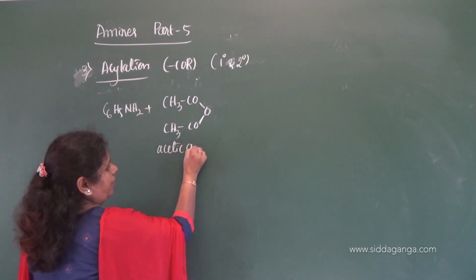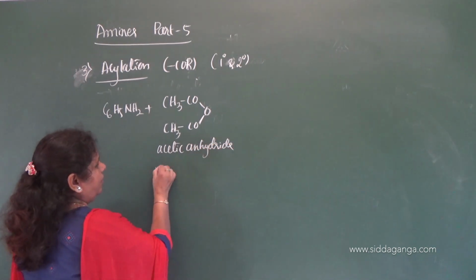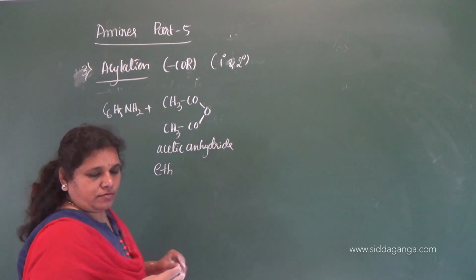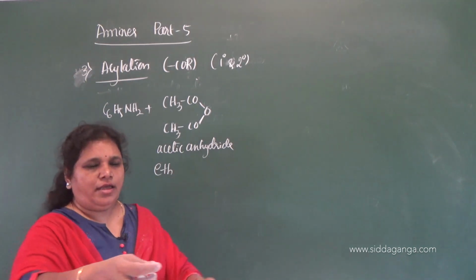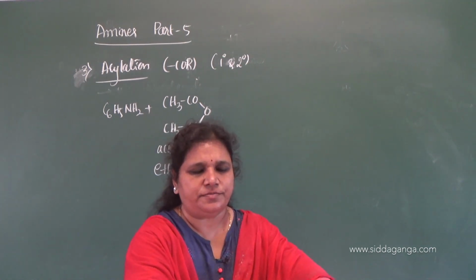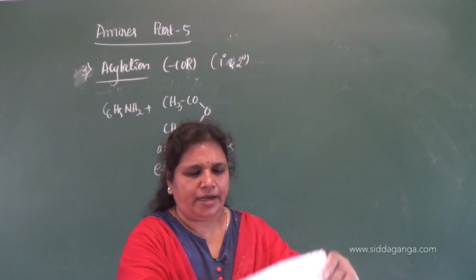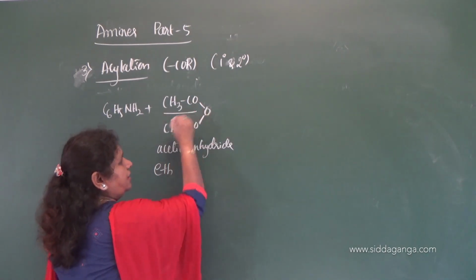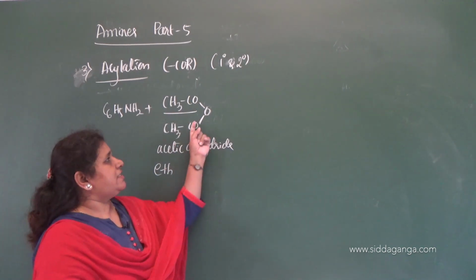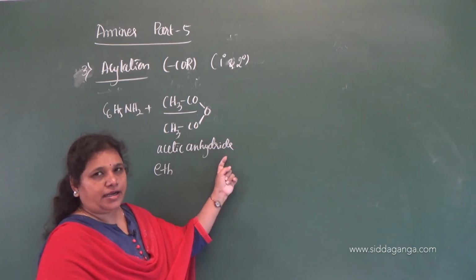Acetic anhydride or ethanoic anhydride. What is the name of the reagent? Ethanoyl anhydride. You can say it is CH3COOH. It is a derivative of acetic acid, hence it is called acetic anhydride.